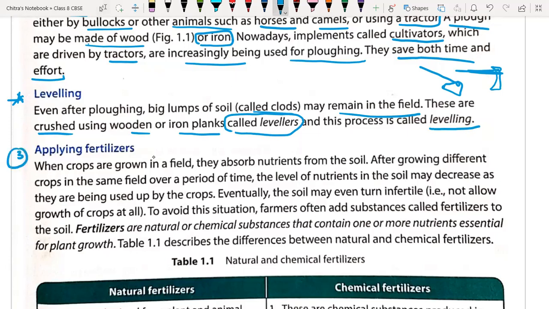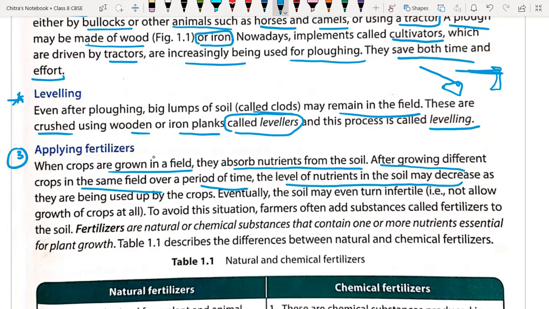applying fertilizers. When crops are grown in a field, they absorb nutrition from the soil. After growing crops in the same field over a long period of time, again and again, the level of required nutrition in the soil decreases. That's why we have to add those nutrients to the soil for the proper growth of the crop.